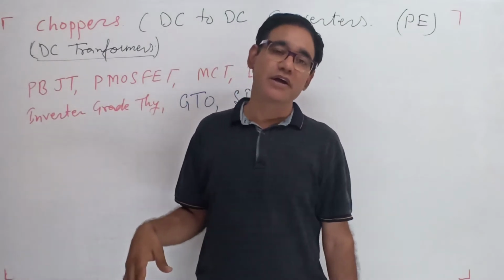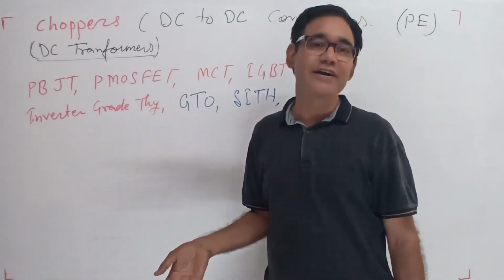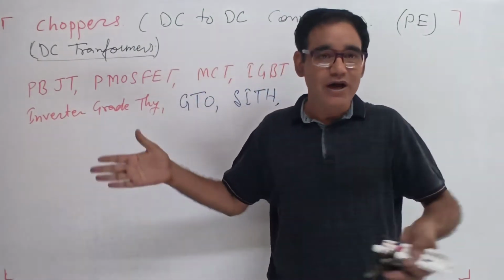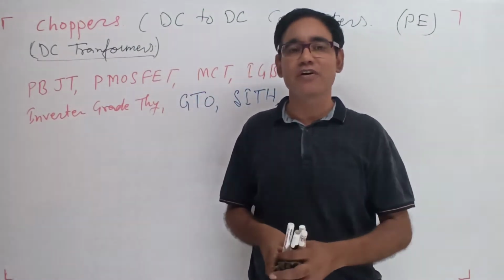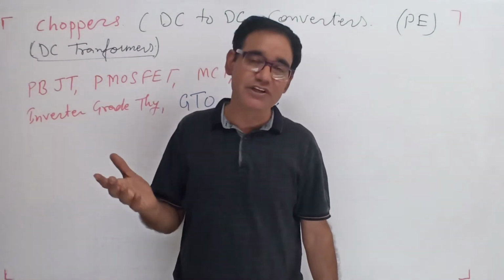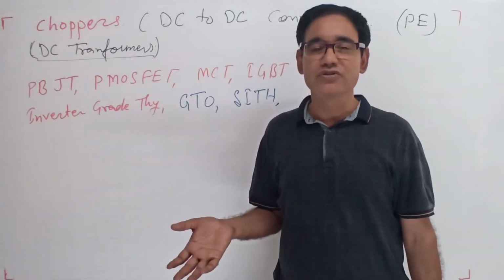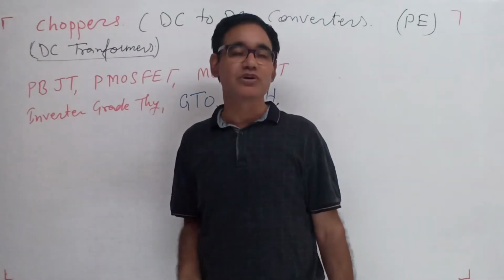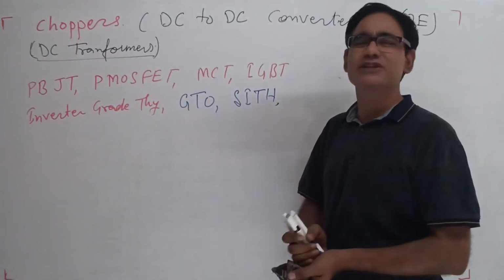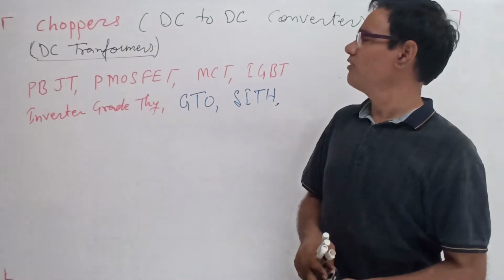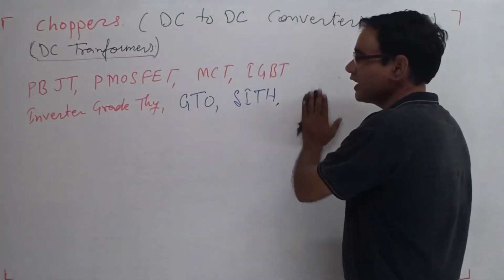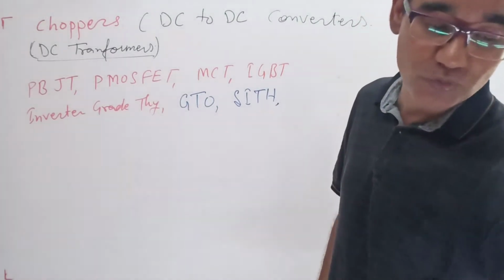Now in inverters and choppers I'll deal with commutation in a much wider sense. So you will enjoy the commutation here, or maybe in the inverter chapter. Here in this chapter I am taking it later. Firstly, I will take the classification of the choppers.